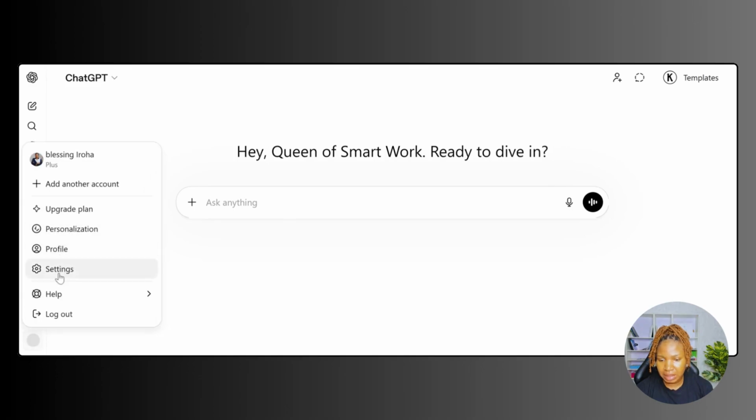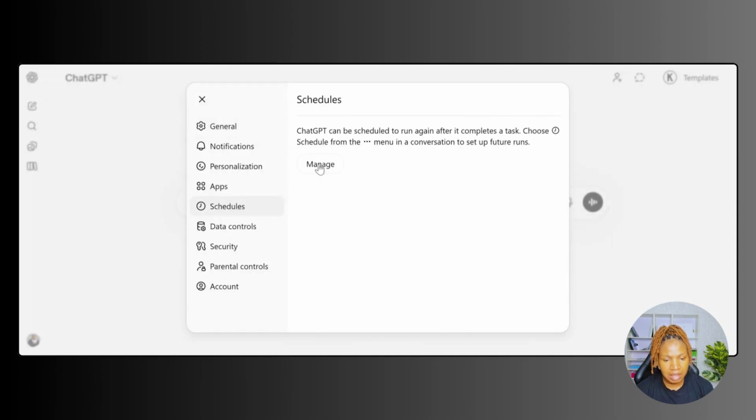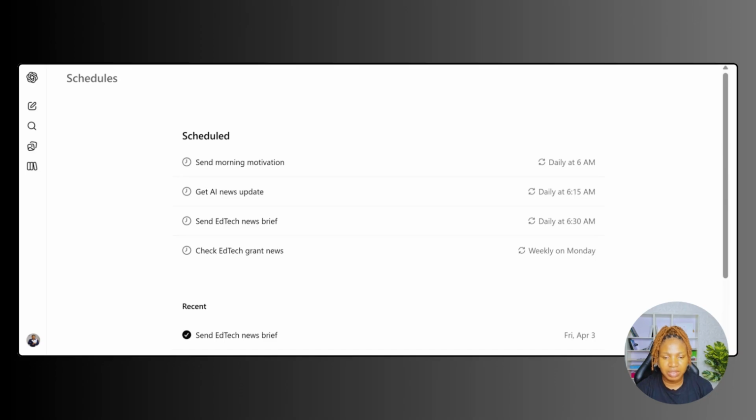Let me go to settings and then schedules, click on manage. So these are some of the things I have scheduled with ChatGPT. Every morning ChatGPT sends me a motivational talk to get me started for the day. I have also asked it to go find me AI news, so I can stay updated. I also scheduled an EdTech news brief because I want to know what is happening in the EdTech space. So these are the things I have scheduled with ChatGPT.